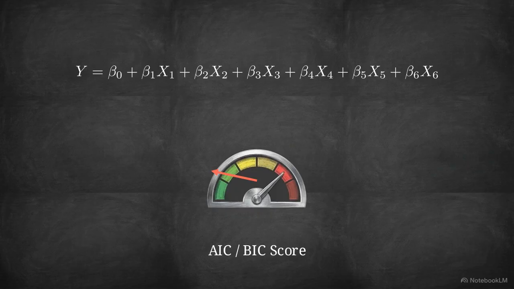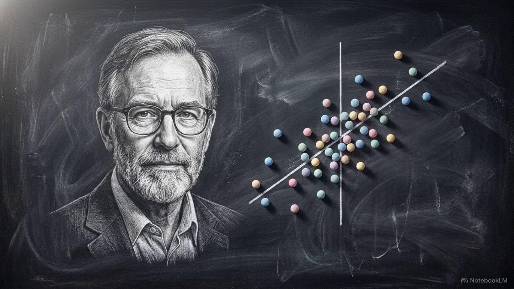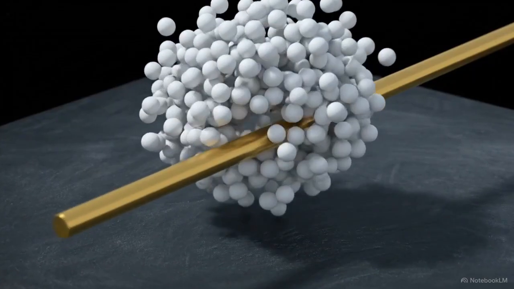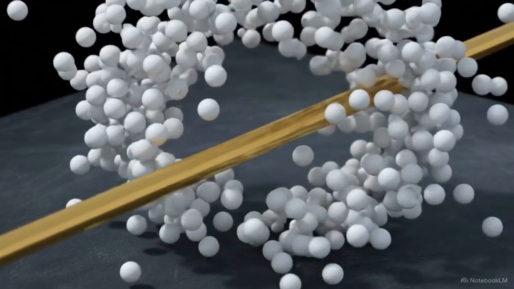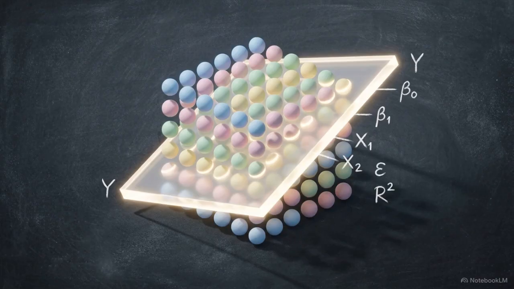We evaluate the model against penalty algorithms like AIC and BIC. These criteria strictly punish the model for unnecessary complexity, methodically dropping insignificant variables and forcing the equation back to its most elegant, simple form. As the statistician George Box noted, all models are wrong, but some are useful. The goal of statistical learning is not to perfectly replicate reality. It is to isolate the signal from the noise, building a meticulously encoded, mathematically sound abstraction that is robust enough to survive the future.